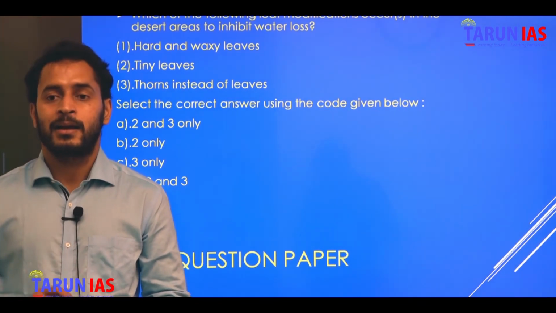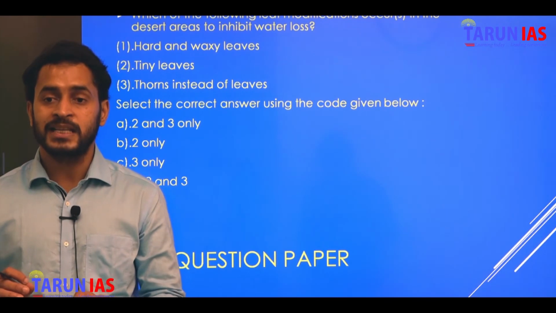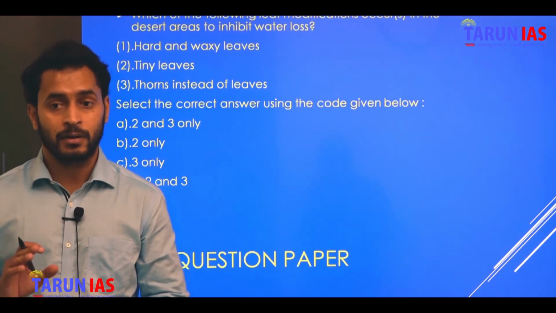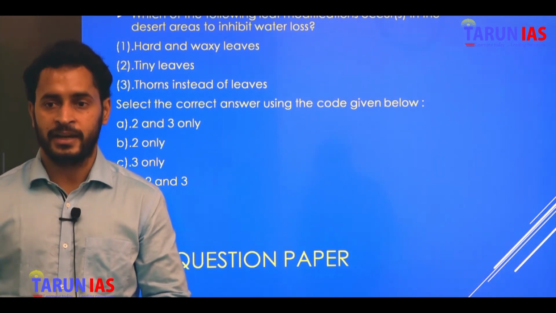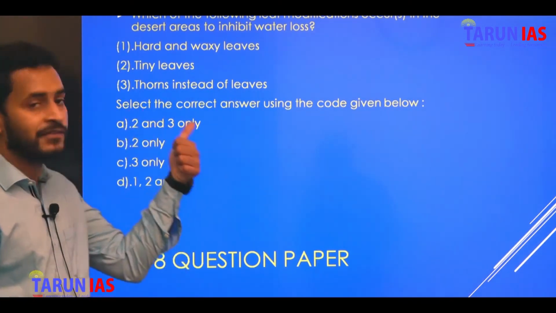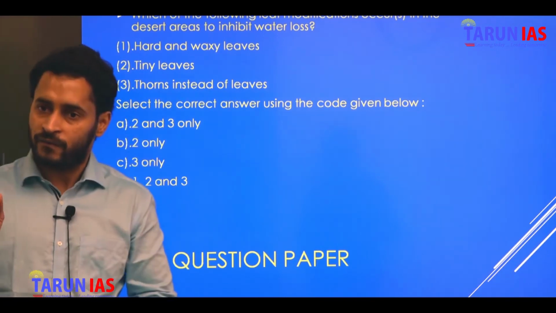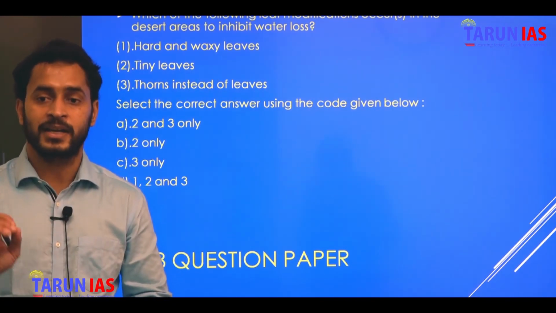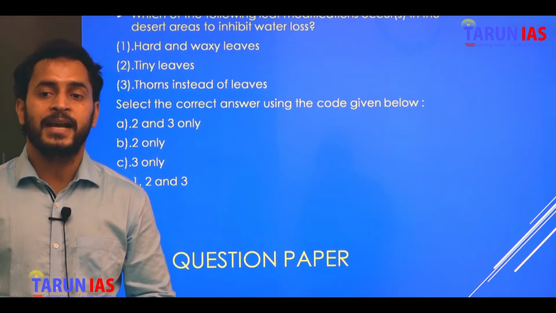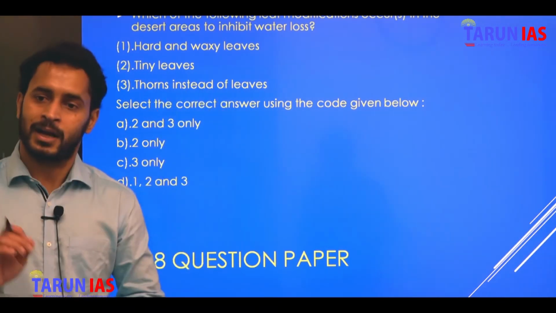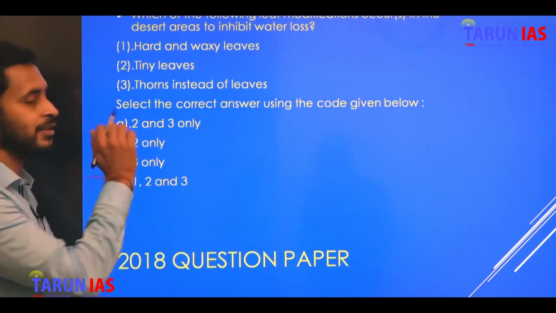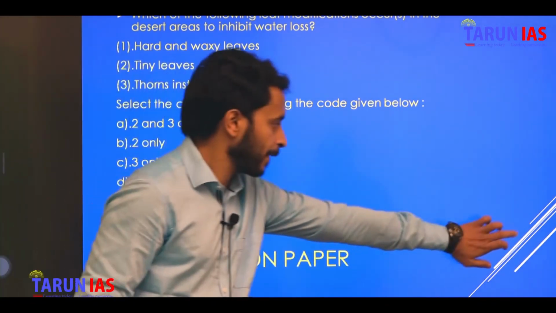In this, the leaf is waxy to prevent transpiration, or release of water in the air, right? So hard and waxy leaves will be there. Tiny leaves, obviously, right? Leaves get shorter and may get converted into spines, thorns instead of leaves. The correct answer will be all of the above.